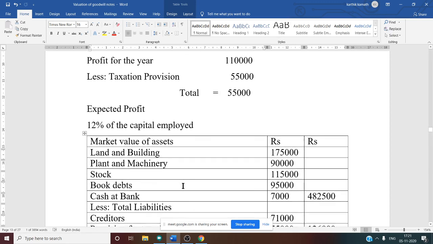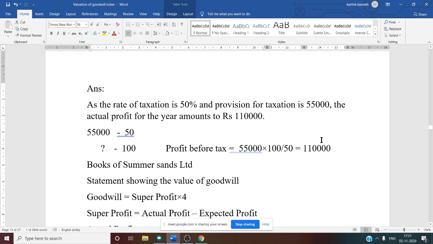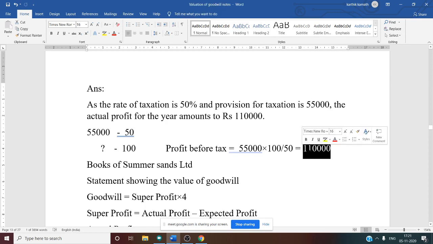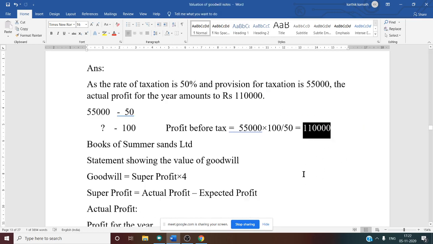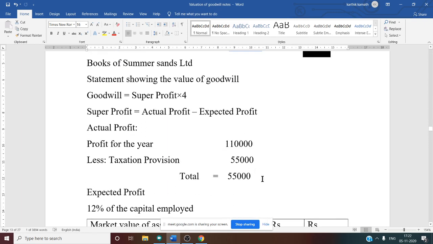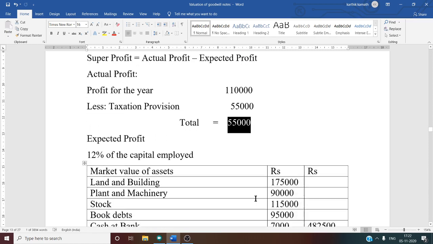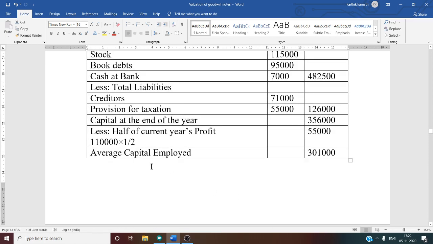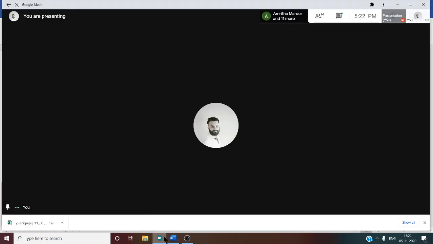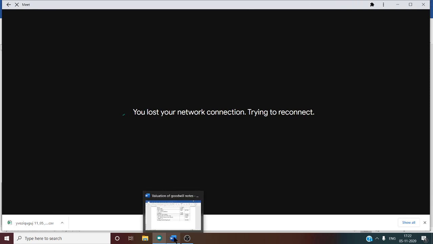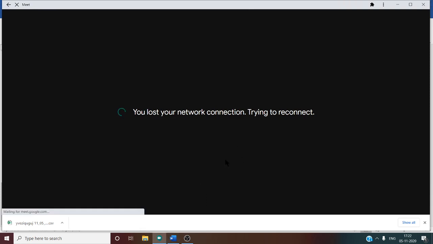Why have we taken 1,10,000? Because profit before tax is our original profit, and the actual profit whatever we have got is profit after tax. So that is why here 1,10,000 we have taken as the current year's profit. Half of it, 1 by 2, you need to do. If you do 1 by 2,